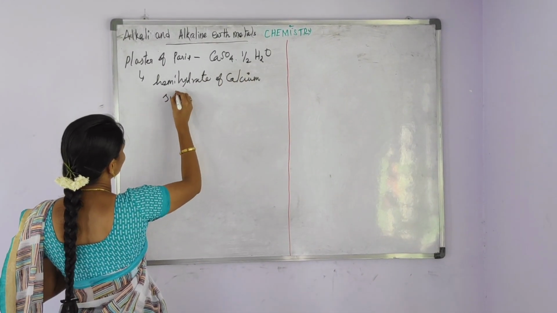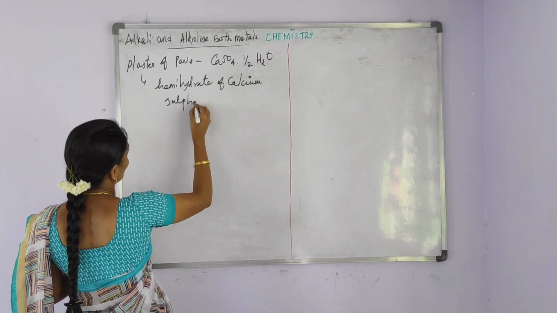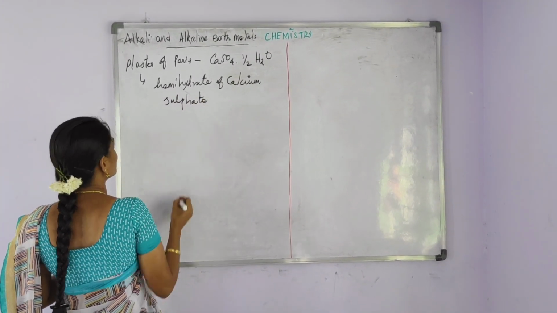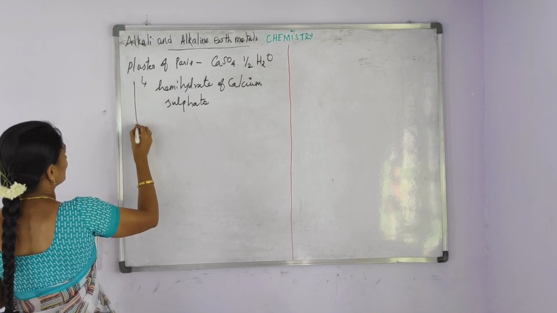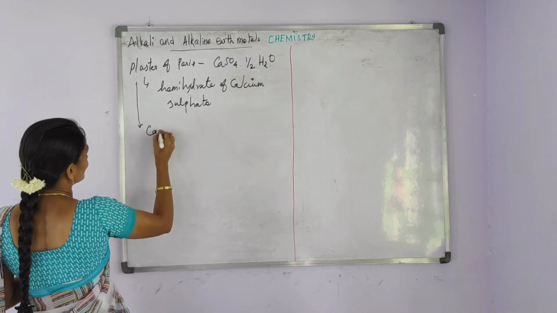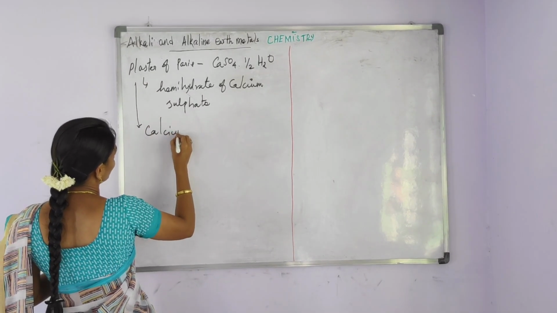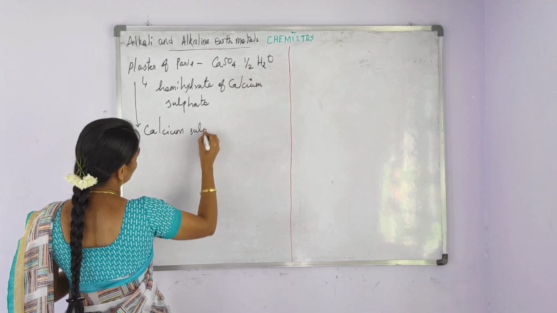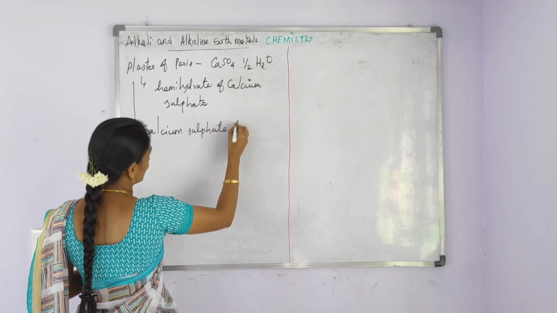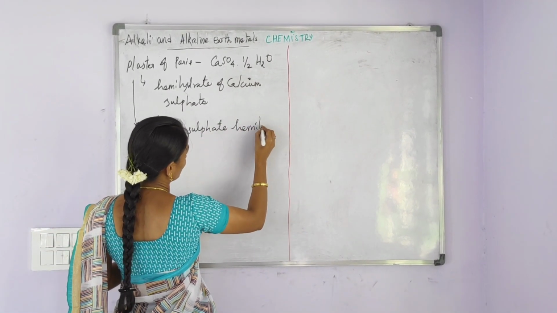Plaster of Paris is a hemihydrate of calcium sulfate. So, plaster of Paris is also called calcium sulfate hemihydrate.